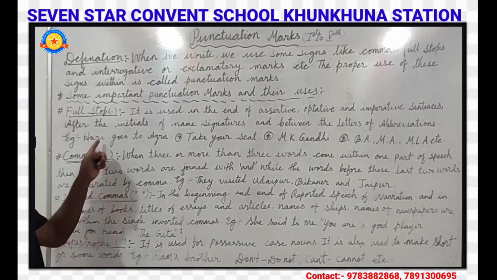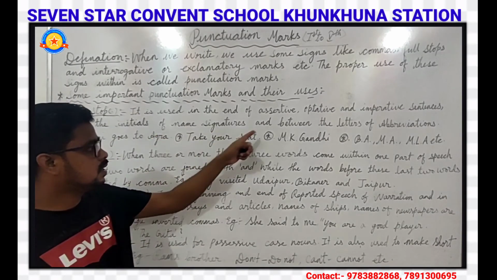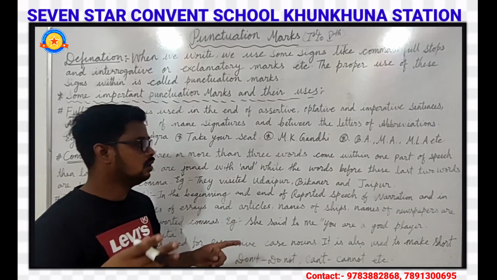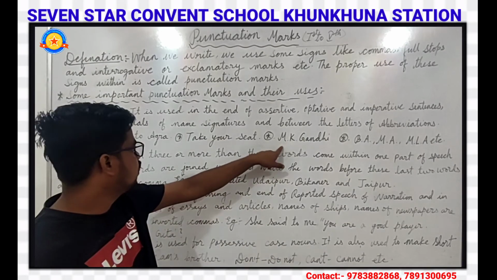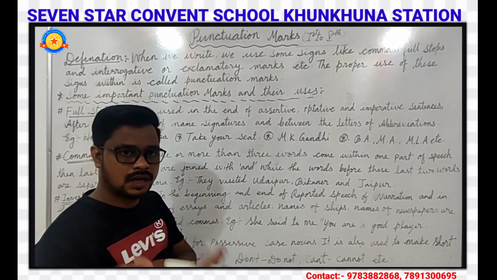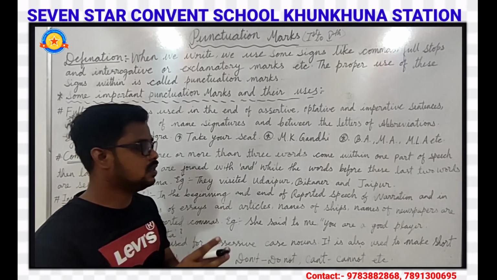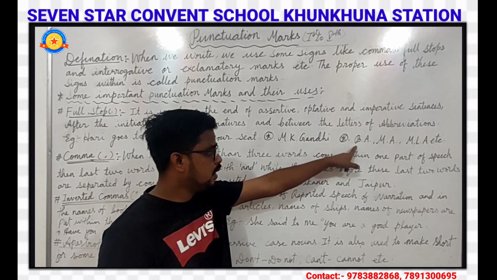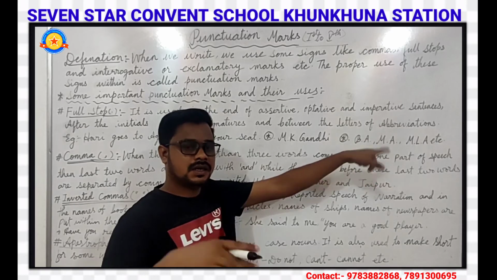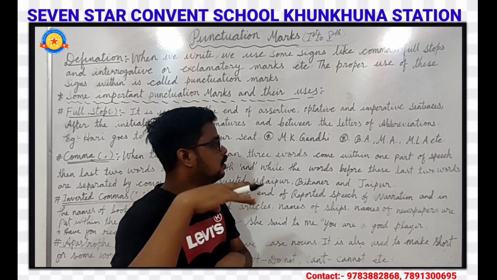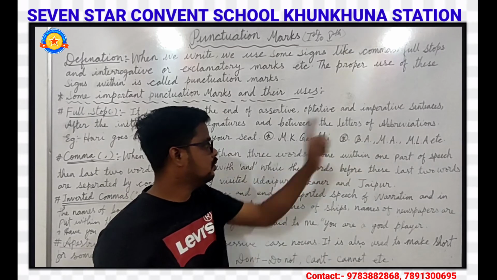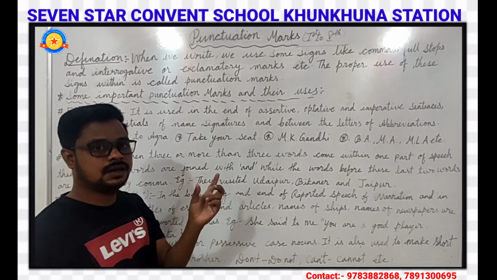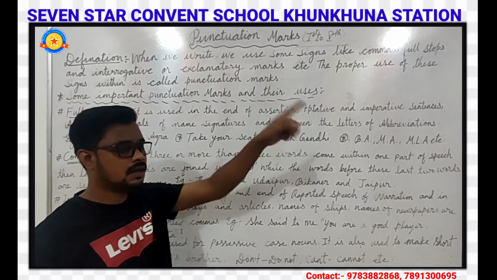And after the initials of a name, signature, and between the letters of an abbreviation. So initial signature of any person, for example, M.K. Gandhi, M.S. Dhoni. These are the initial signatures of some persons. And abbreviations like B.A., M.A., M.L.A., etc. There are many more abbreviations. So full stop is used between abbreviations, initial signatures, and assertive, negative, declarative, optative, and imperative sentences.